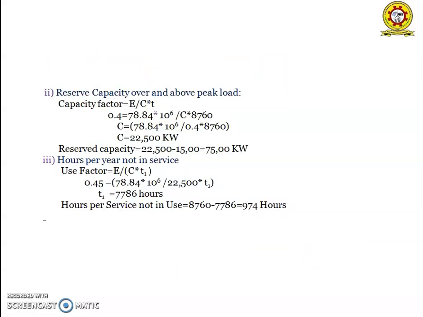And the reserve capacity over and above the peak load. Before calculating that, we have to know the reserve capacity C. It is calculated from the formula for capacity factor.